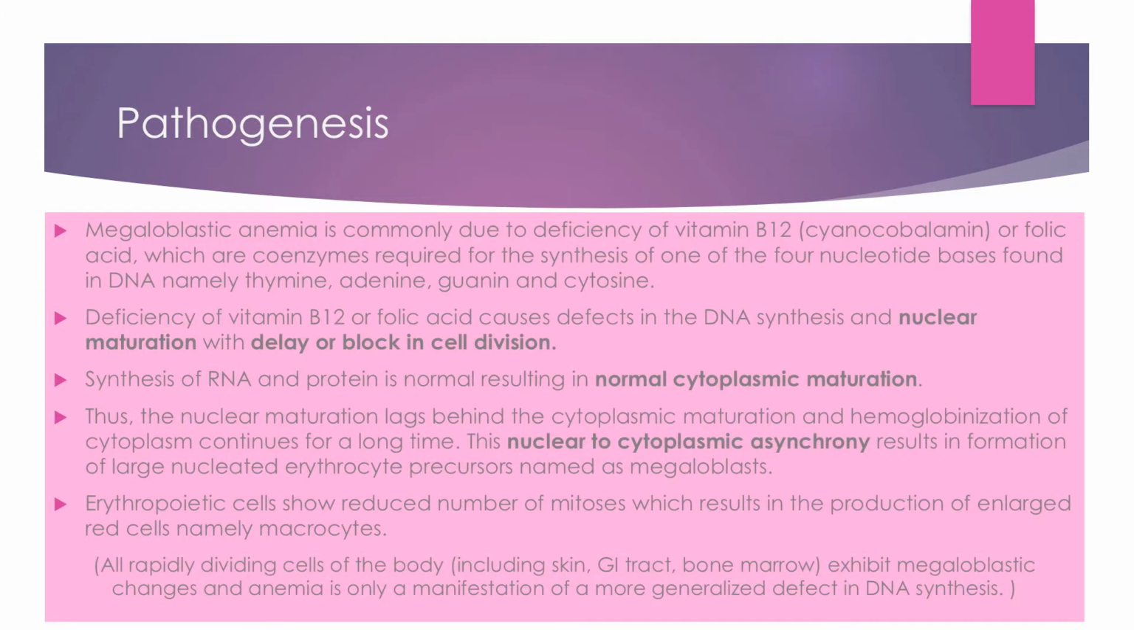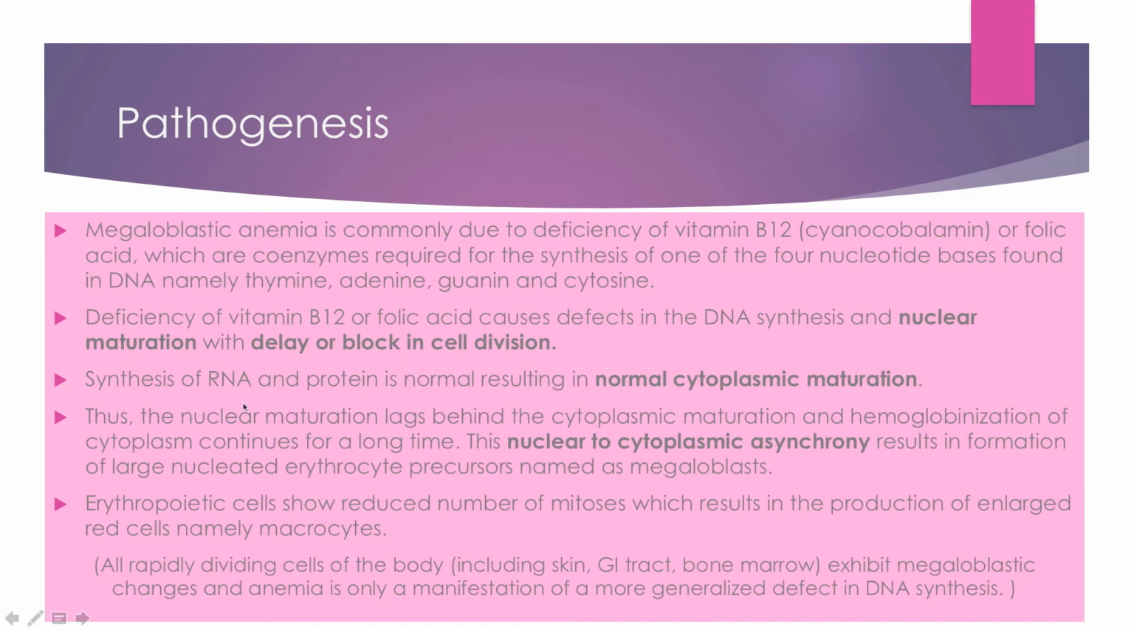Pathogenesis. We know that the main causes are vitamin B12 and folic acid deficiencies, and these vitamins are very important. Vitamin B12 and vitamin B9 are very important to produce the 4 nucleotides of the DNA, that is thymine, adenine, guanine, and cytosine. When the body is lacking in these vitamins, the production of these nucleic acids is not proper. As a result, DNA production and maturation is affected, and there is a delay or blockage in cell division. Sometimes cell division does not happen, or if it happens, it is delayed.